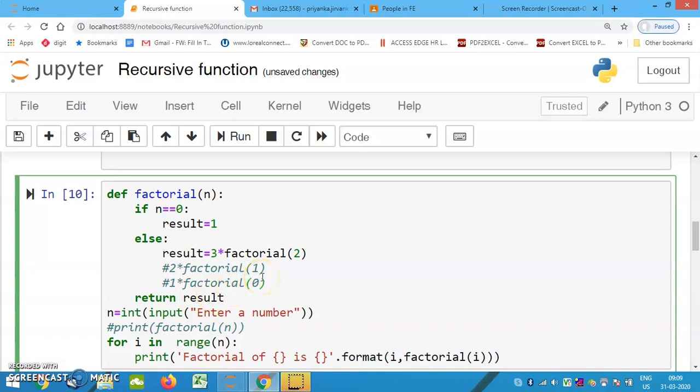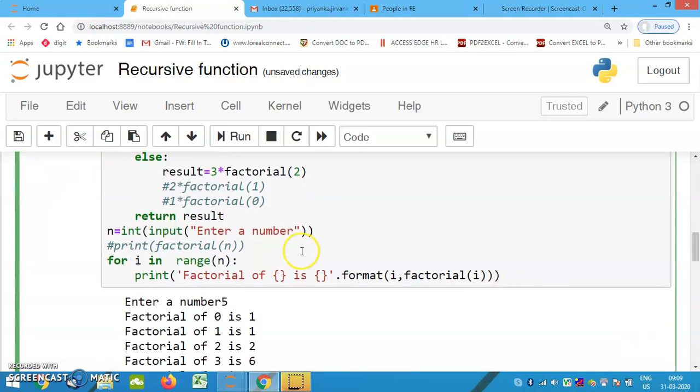Now, I have made it a comment, and I have written all this execution part, that is for i in range of n, where n is 5.